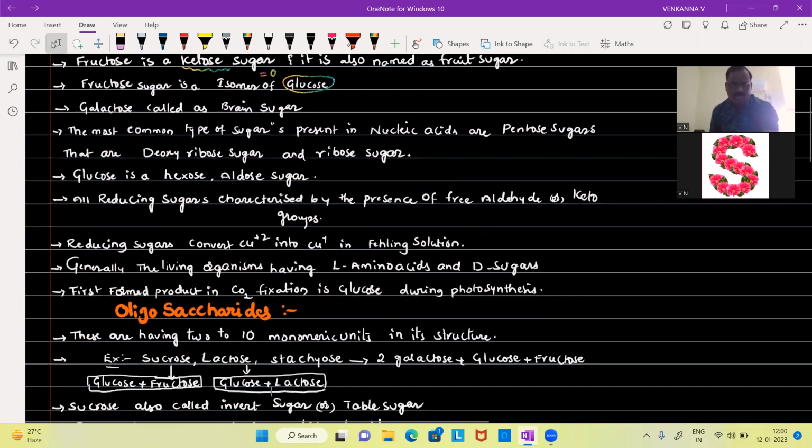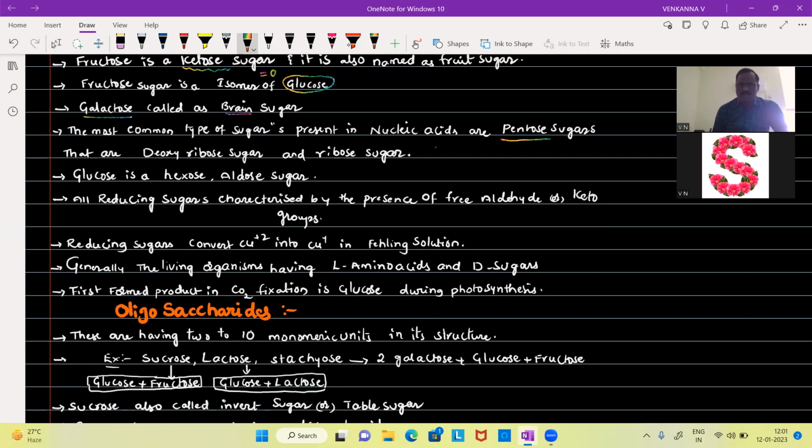And one more example of monosaccharide is galactose. Galactose is also called brain sugar. The sugars present in nucleic acids are pentose sugars. Pentose sugar means ribose sugar or deoxyribose sugar.